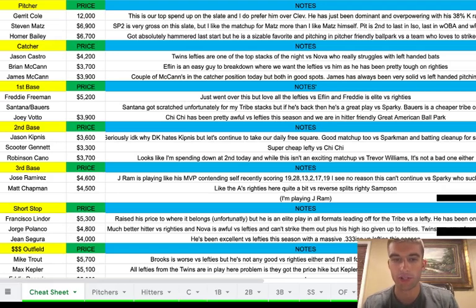Going to my cheat sheet for today's MLB main slate on DraftKings. There is an early slate, but I am not going to be playing that. Just not too interested in it, especially because it's only 4 games, I believe. So just going to be focusing on the main slate.